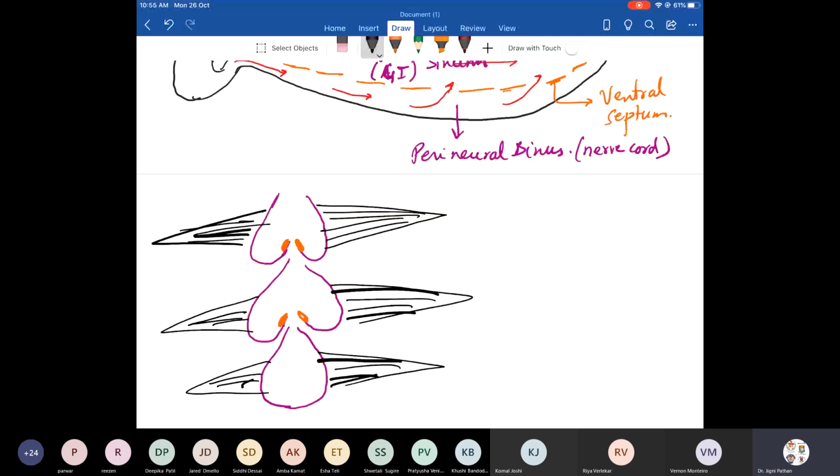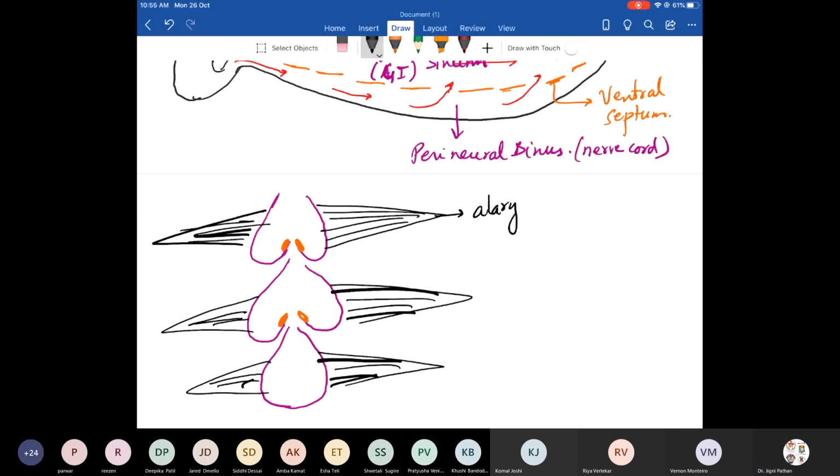These are the alary muscles. What are they responsible for? Contraction of the heart from posterior to anterior. Very important. From posterior to anterior. I'll show you how it is.